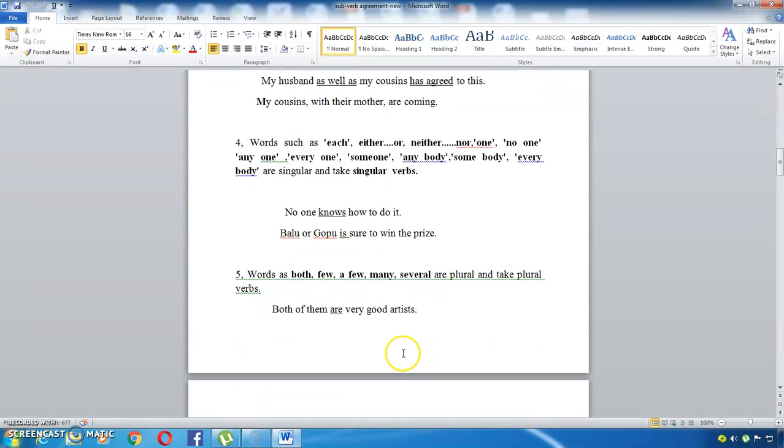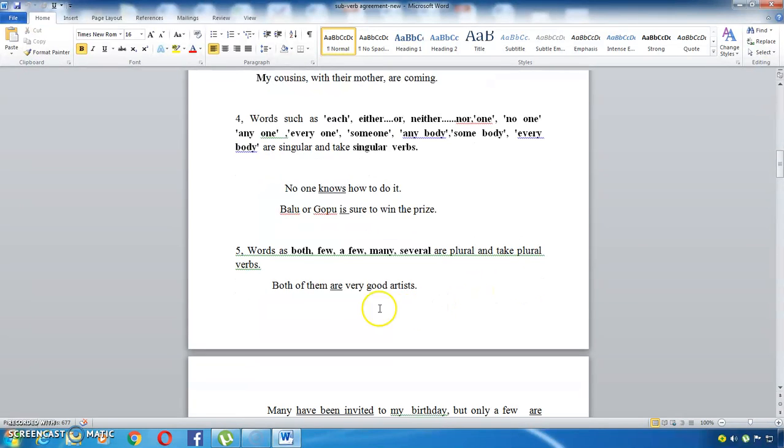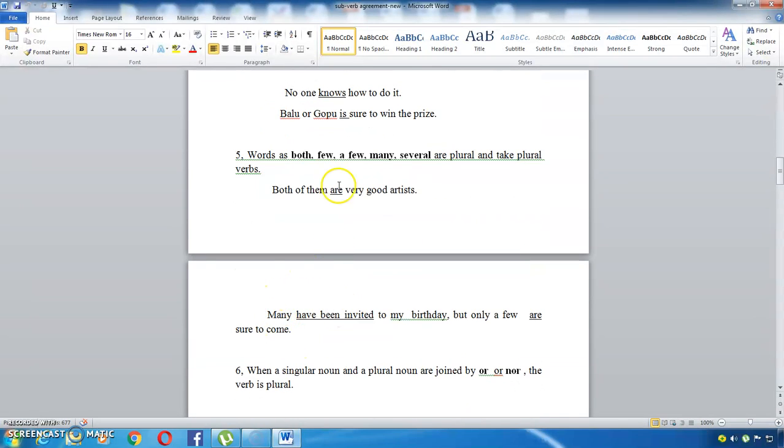And the next rule is, words like both, few, a few, many, several are considered plural, and they take only plural verbs. Both of them are very good artists. Here you are mentioning two persons, both. If both is there, you are mentioning two persons, no? So they take only plural verbs. Another example for this rule: many have been invited.